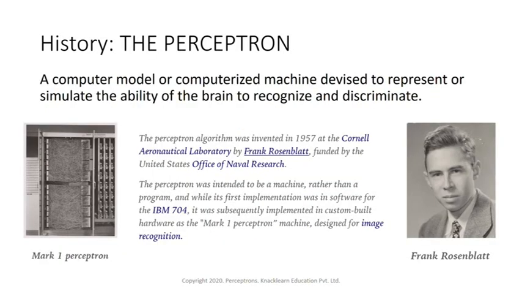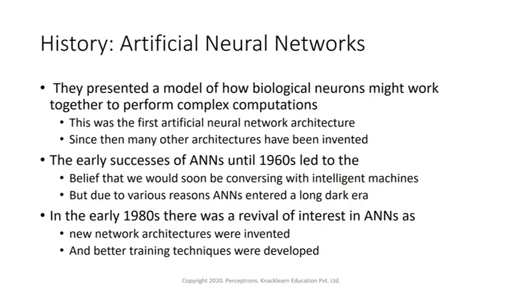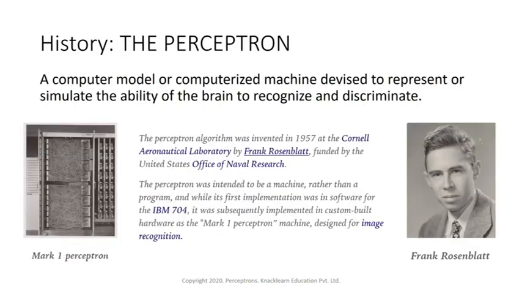Now if you look at 1960, people started believing AI could actually converse with intelligent machines, and that was possible because of something called the perceptron. The perceptron is a mathematical model of a biological neuron, which was developed by Frank Rosenblatt. Rosenblatt invented this around 1957 at the Cornell Aeronautical Laboratory, which was funded by U.S. Naval Research.